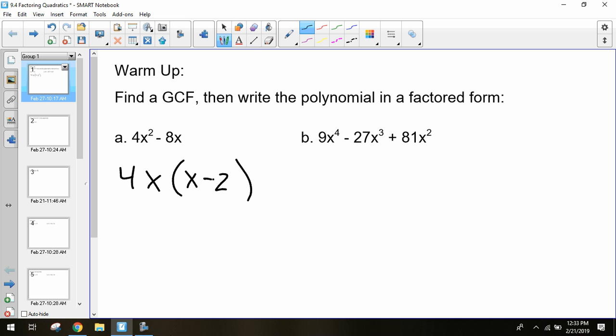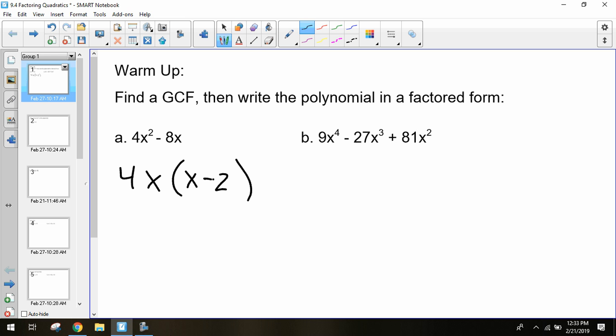So negative 8 divided by 4 is negative 2. And then x divided by x is x to the 0, and so it cancels out. And so it's just x minus 2 and 4x are your two factors of your polynomial. Are we okay with this? With how we did that? Kind of, a little bit.